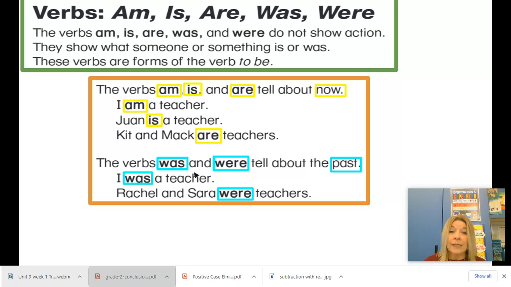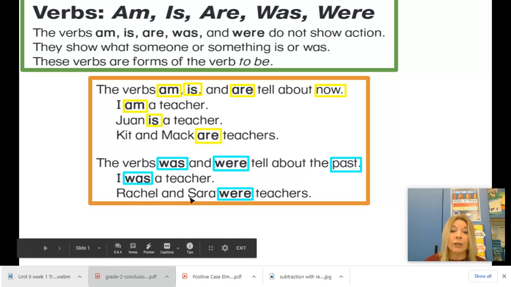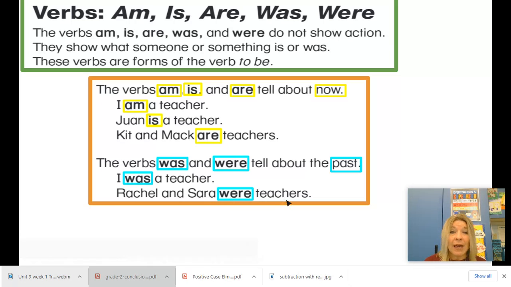The verbs was and were tell about the past. We've been talking about adding ed to show the past. But now we have two new words that make our brain think this happened a while ago. I was a teacher. Rachel and Sarah were teachers. That means it happened in the past. It could have been a day ago, a year ago, 5 years ago. We don't know. We just know it's not happening right now.